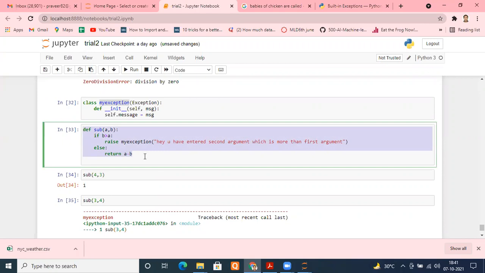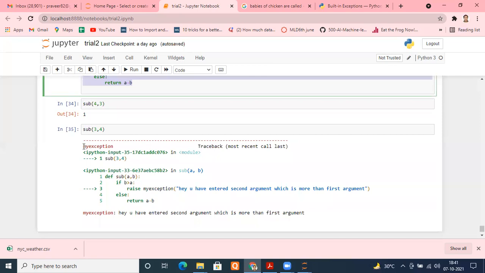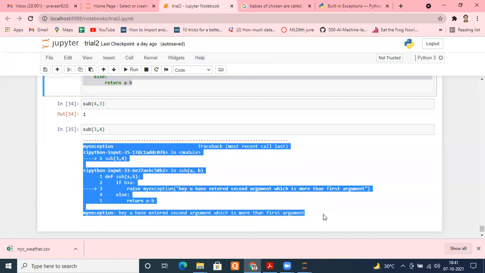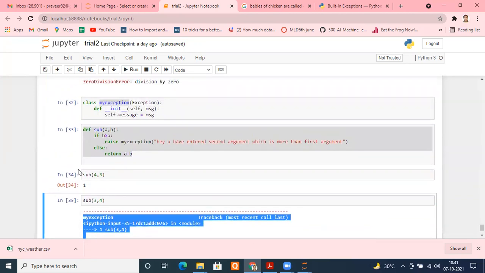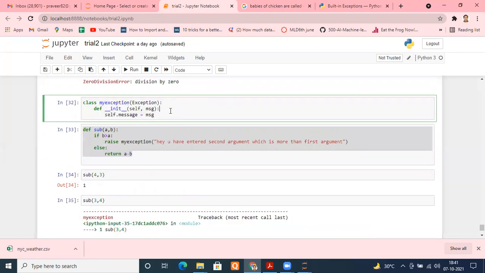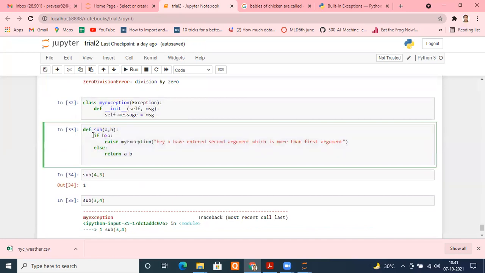But we need to know how to handle the exceptions. This way my program will be halted. This I don't want. I don't want this kind of thing to happen, so I need to handle this exception. First of all, when you're creating your own exception, you want to use them. Remember, first in your program, recognize where you can get an error, and there use this kind of statement: if b is greater than this, and pack that in a function.